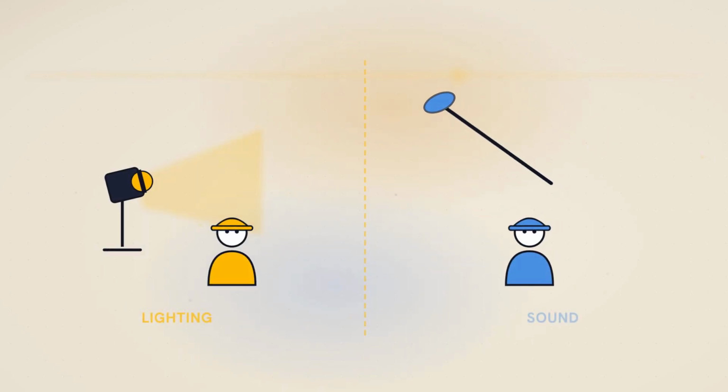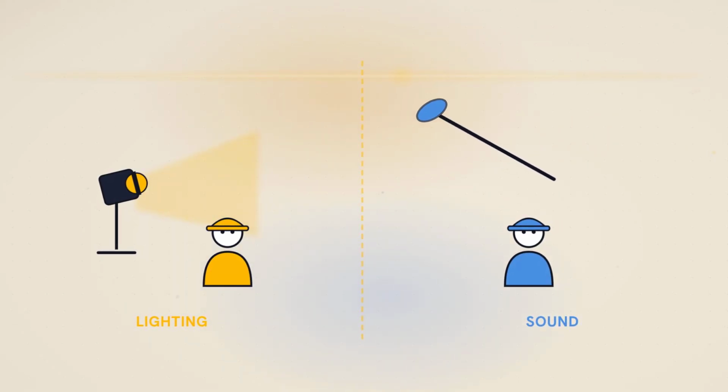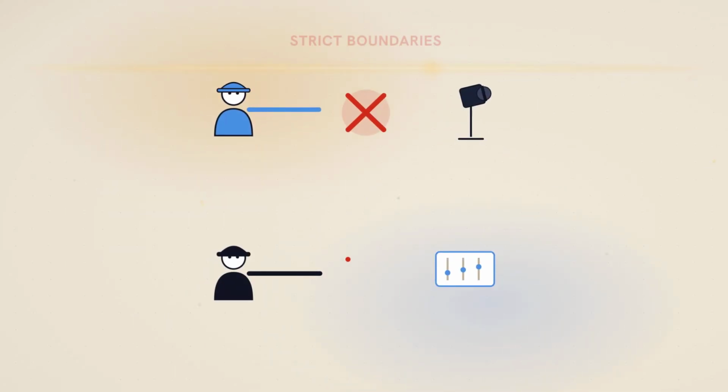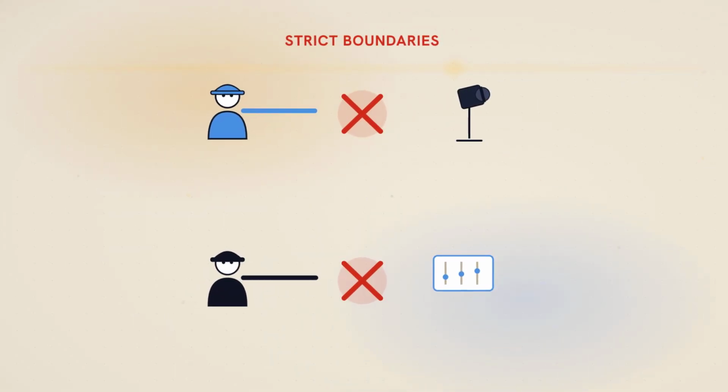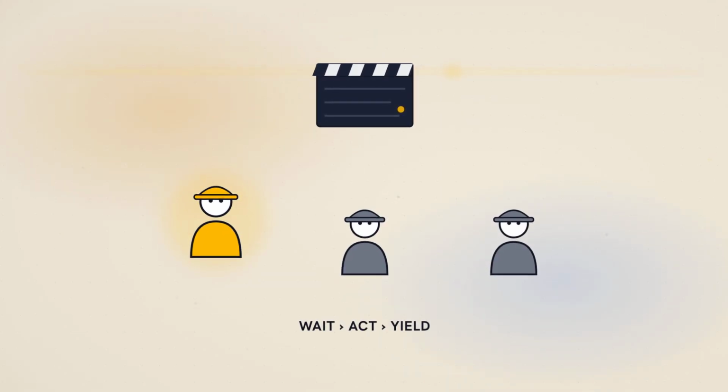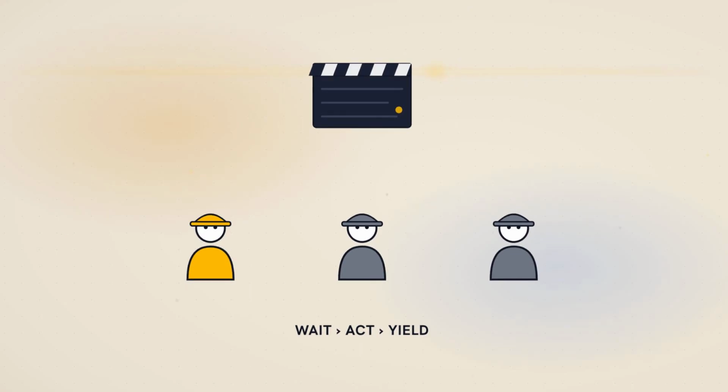Think about a movie set. On the left, you have the lighting crew setting up the big lamps. On the right, the sound guy is holding the boom mic. The sound guy never grabs a light stand. The camera operator never touches the audio mixer. They wait for their exact cue, do their one specific job, and then step back.